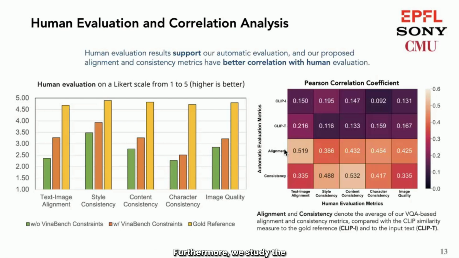Furthermore, we study the correlation of different automatic metrics to the human evaluation, including the average of our alignment and consistency metrics, shown in the third and fourth rows of the red heat map, compared with the measure of CLIP embedding similarity to the gold reference image and to the input text, denoted as CLIP-I and CLIP-T metrics, shown in the first and second rows of the heat map. The correlation coefficient heat map demonstrates that our proposed alignment and consistency metrics have better correlation with human evaluation.